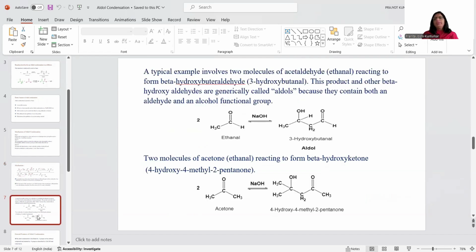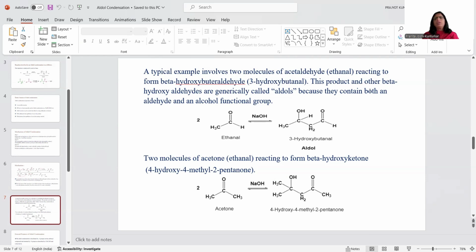Now we will see some examples of this aldol condensation reaction. A typical example of aldol condensation involves two molecules of acetaldehyde, that is ethanal. Two molecules of acetaldehyde react with each other in the presence of sodium hydroxide, and the product of this reaction is 3-hydroxybutanal, that is a beta hydroxyaldehyde.